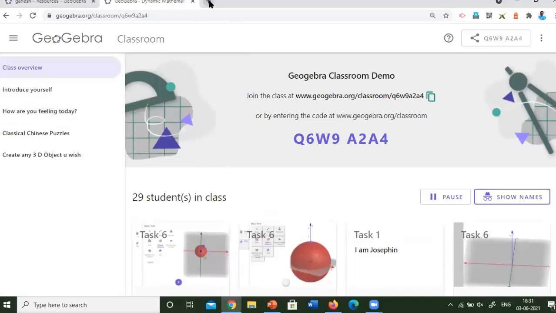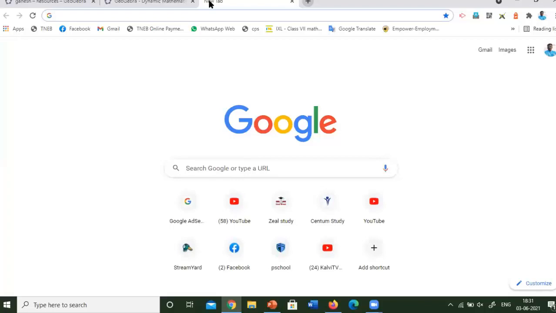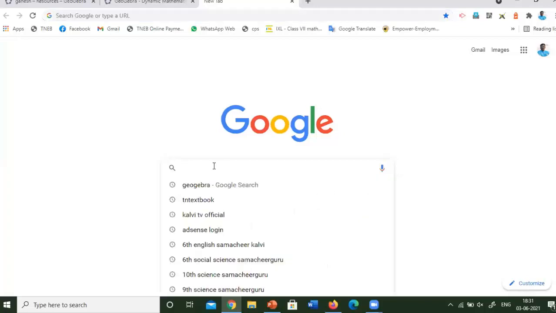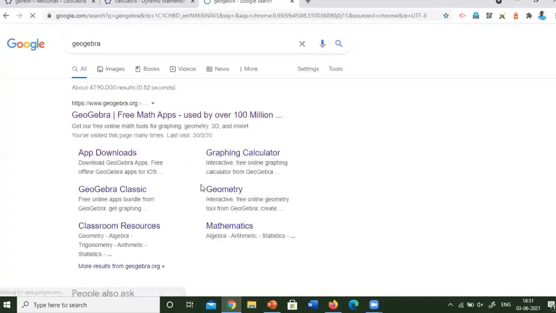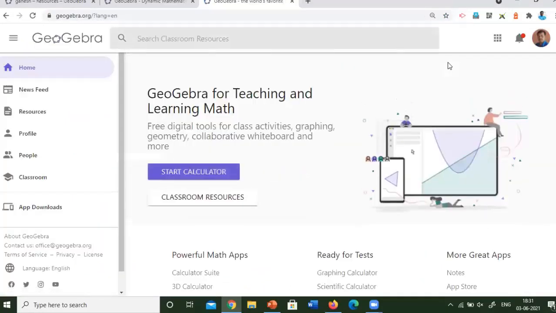Now I am going to show you how we can create GeoGebra classroom tasks like task 1 and these activities, and how to create the GeoGebra class. The first thing you have to do is search for GeoGebra and go to your account. Now I will sign in with my account here. Yes, I have already signed in.